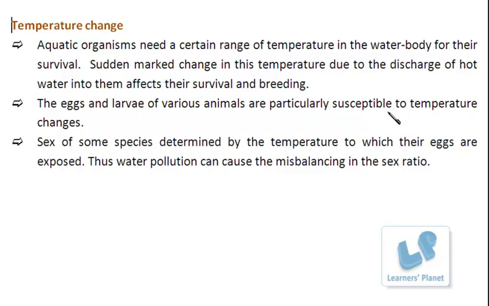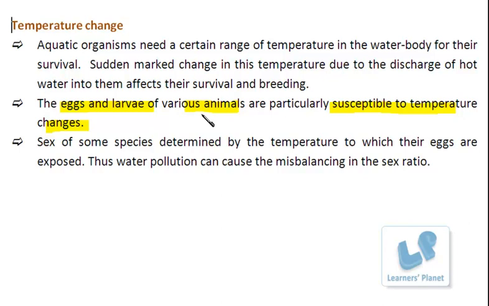There are some organisms in which the growth or breeding occurs at a particular temperature, right? So if this temperature change occurs, then what will happen? The eggs or the larvae of various animals are not able to grow in the water bodies. Why? Because they are susceptible to temperature changes. They cannot tolerate this temperature change. They need a particular temperature for their growth.